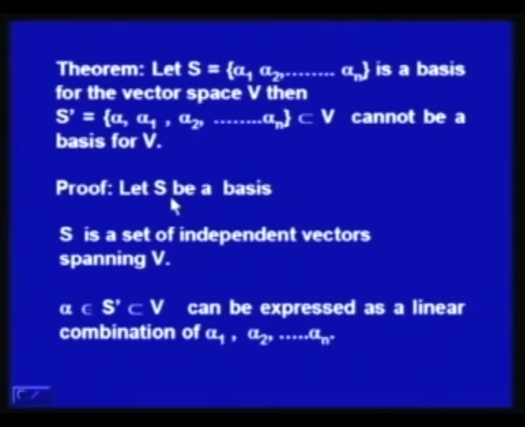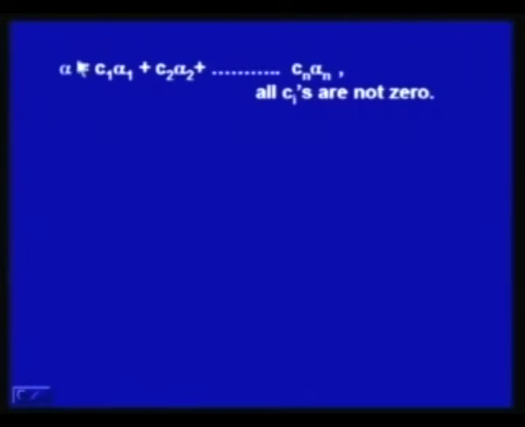That is the very definition of basis. Any vector alpha in V must be expressed as a linear combination of vectors of the basis. So, alpha is equal to C 1 alpha 1 plus C 2 alpha 2 plus ... plus C n alpha n, where all C i's are not 0,